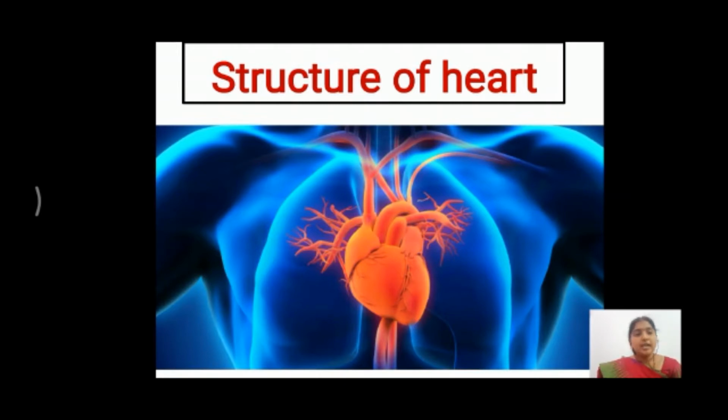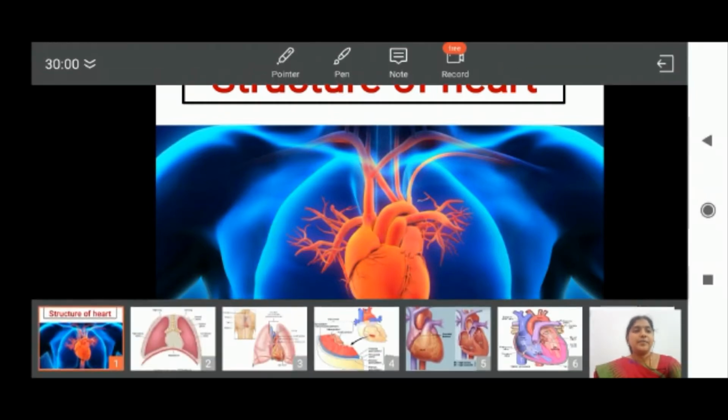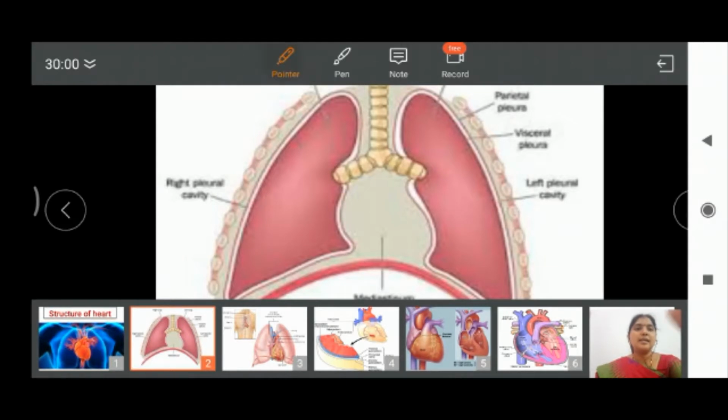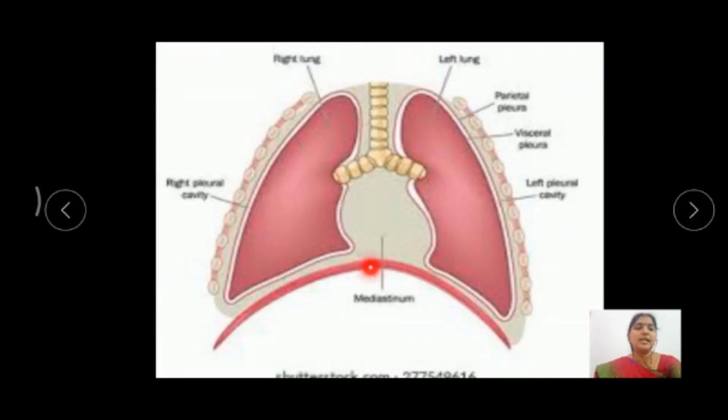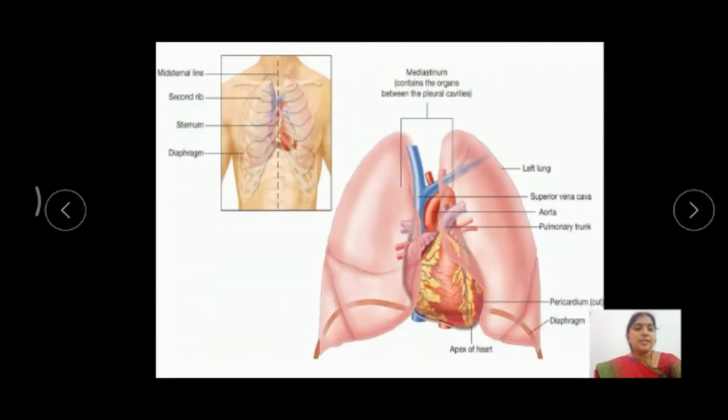Okay, so the heart is situated in the mediastinum. See here, this is the mediastinum. The mediastinum is nothing but the space or cavity between the two lungs. Here this is the right lung and this is the left lung. Between these two lungs a cavity is present, and this cavity is called the mediastinum. This picture shows how the heart is arranged in the cavity of the mediastinum.